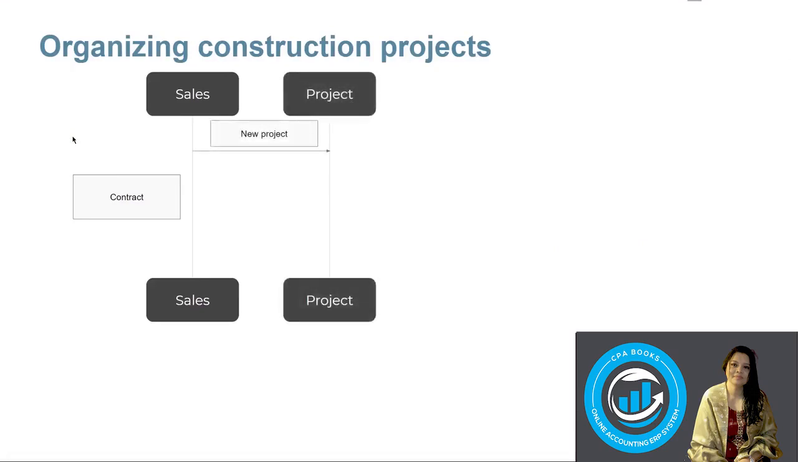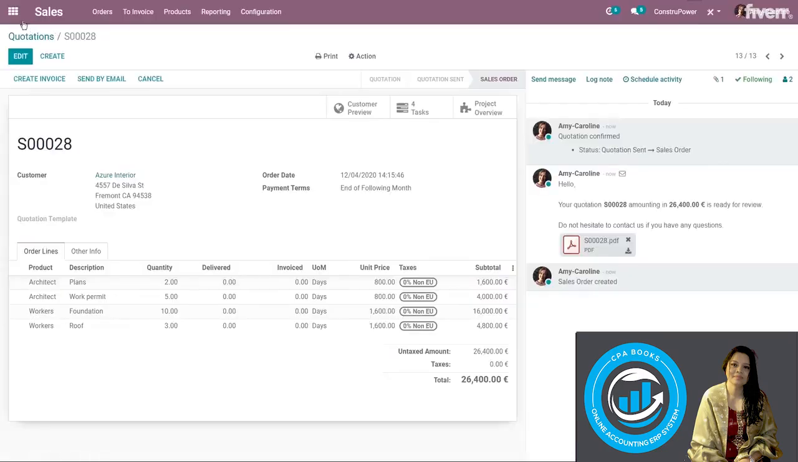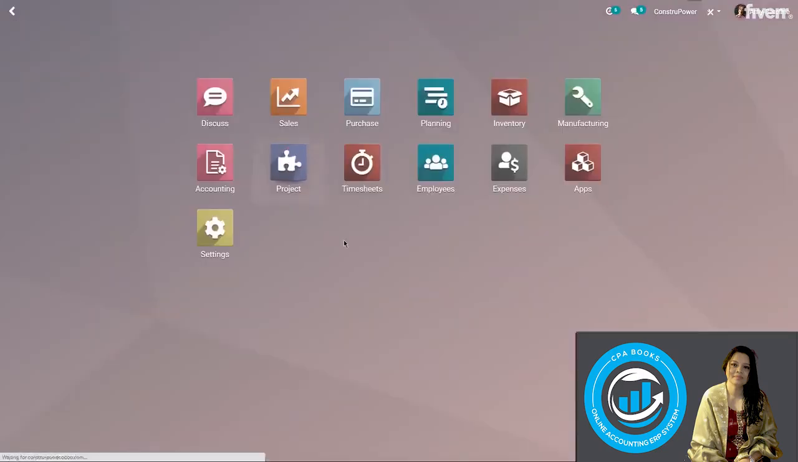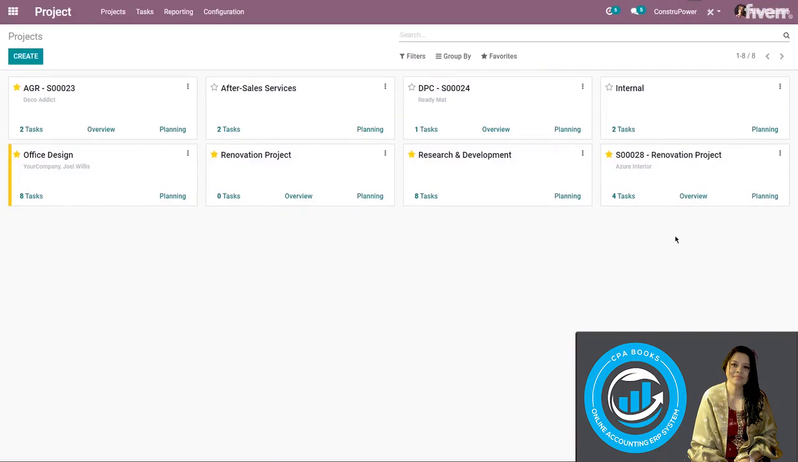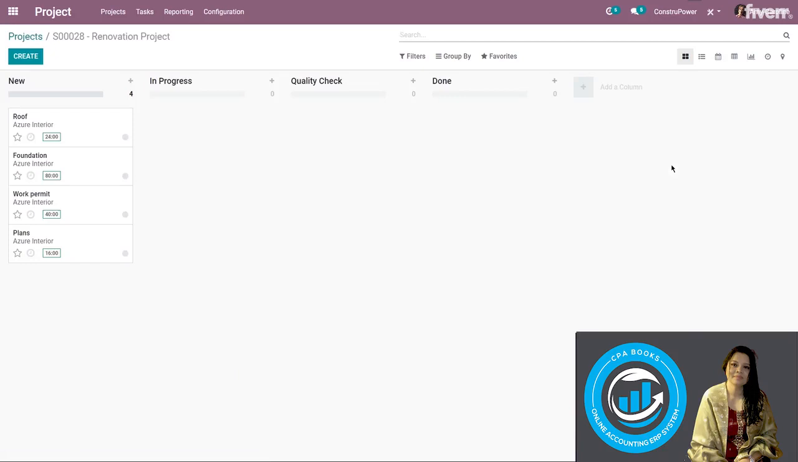All right, so now that the quotation was approved and the contract negotiated, the team can start working on the project. So we're going to go to the project application. And I'll see here that a new project has been created with the sales order reference. And if I go in the project, I'm going to see 4 tasks that are automatically created as well, and they're related to our products, so those sales order lines. And the description that we set is actually going to be the title of the task.